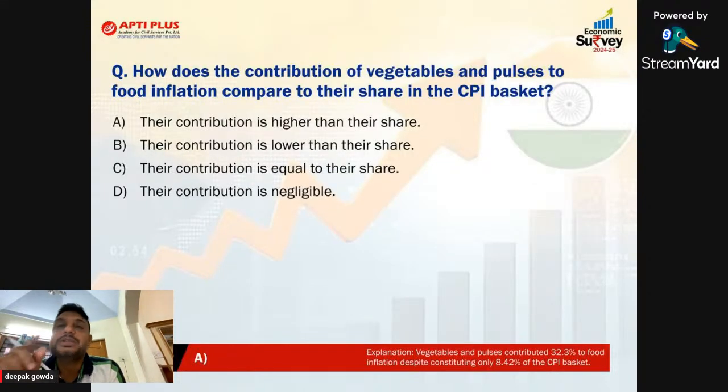There is a question: how does the contribution of vegetables and pulses to food inflation compare to their share in the CPI basket? As we know, for approximately 460 goods and services, we calculate the inflation. If we consider those 460 goods and services, combined for both urban and rural areas, as 100%, almost 45.8% weightage is given to food items only. Since more weightage is given to food items, remember, in CPI the food items have more weightage.